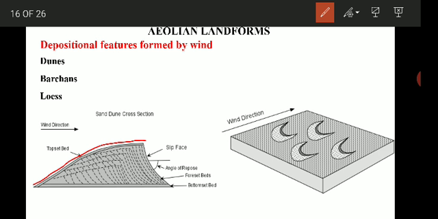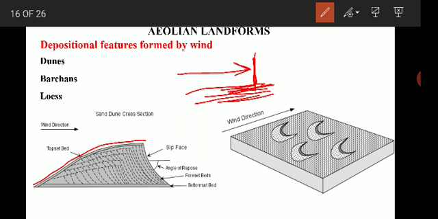The dune is developed normally when the wind deposits its load due to some obstruction during its transport. Wind is moving, and when there is an obstacle, it will start depositing all the sand which the wind is carrying, layer by layer.